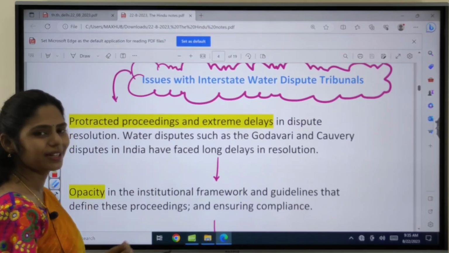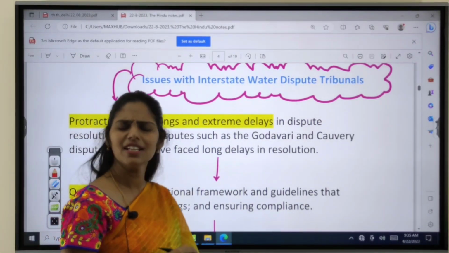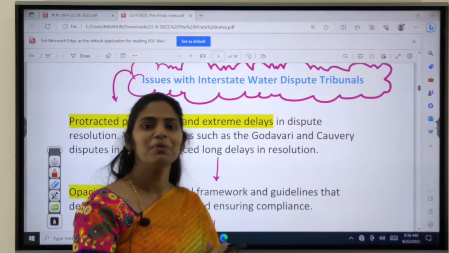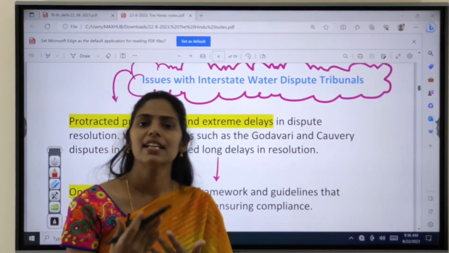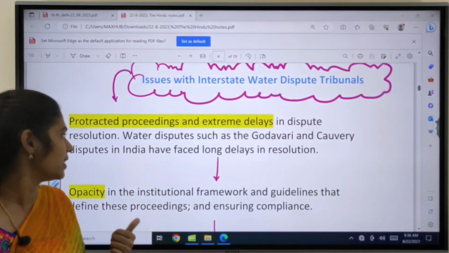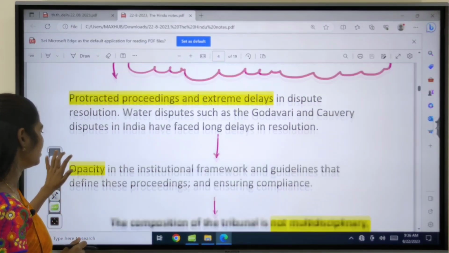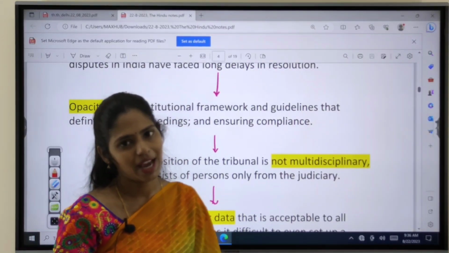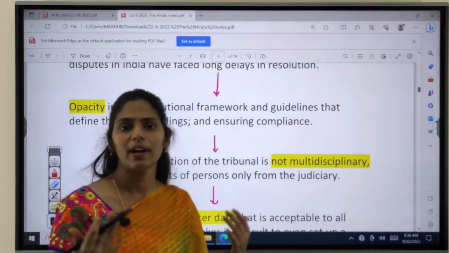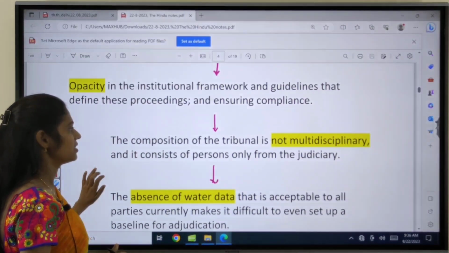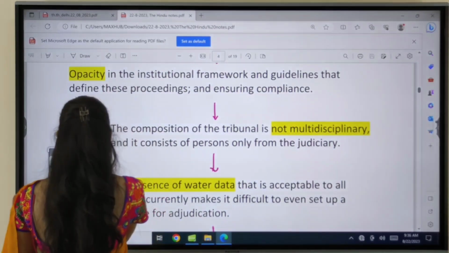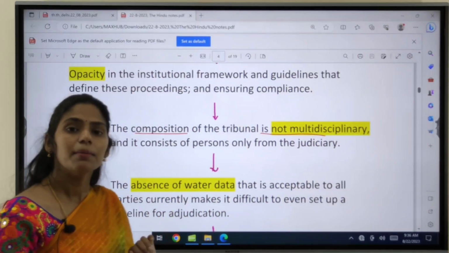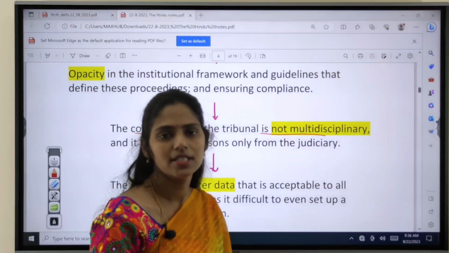And what are the issues with these tribunals? Whenever we form any tribunals, obviously we will have some issues. The first one is that the proceedings will be very late, so there is a delay in giving the award. So the first one is delays. The next one is opacity. If you talk about the composition of the tribunal, there is mostly opacity, that is, there will be no transparency in the membership. The next one is that the tribunal composition is also an important issue. It is not multidisciplinary, because most of the time the persons in these tribunals belong to the judiciary.